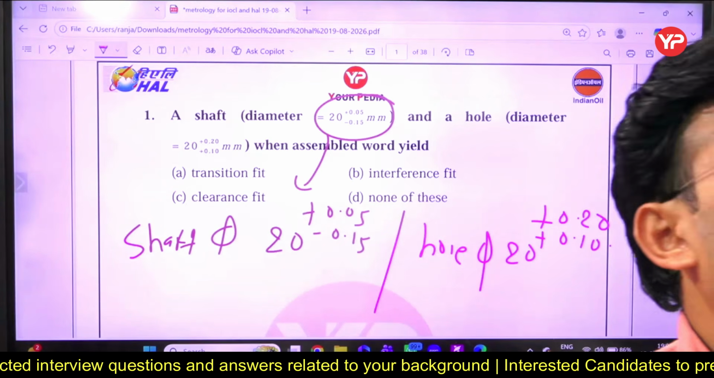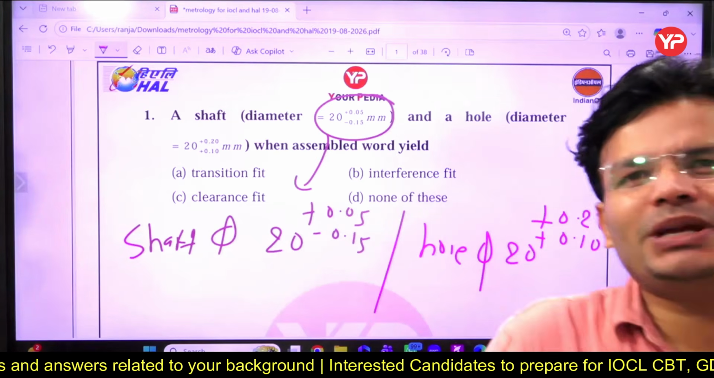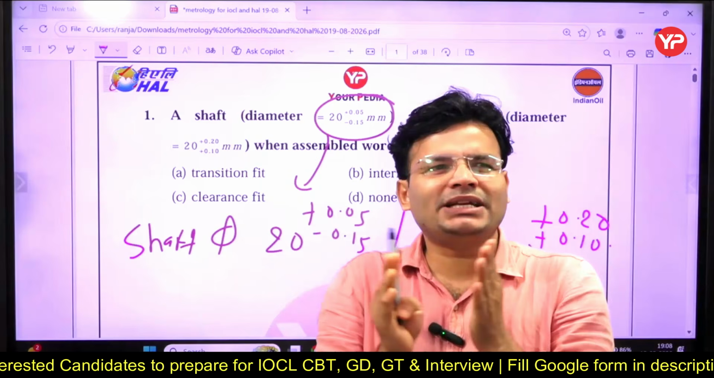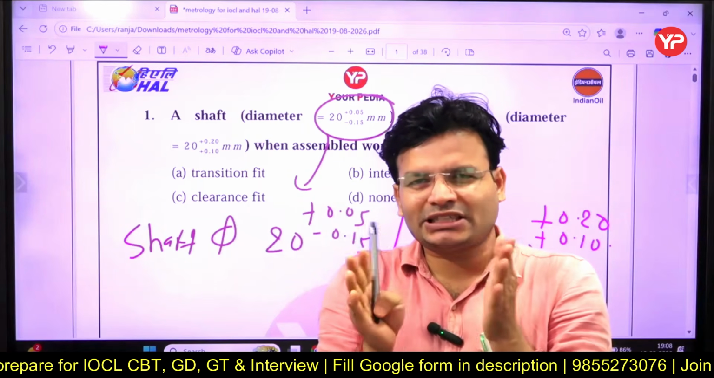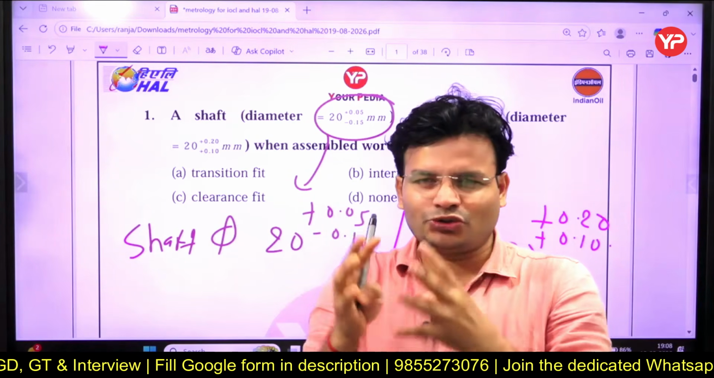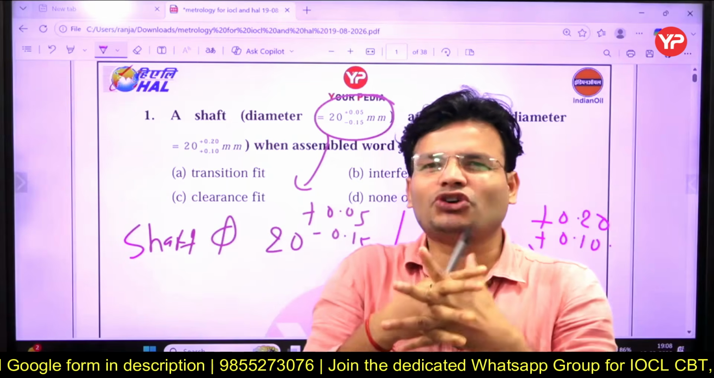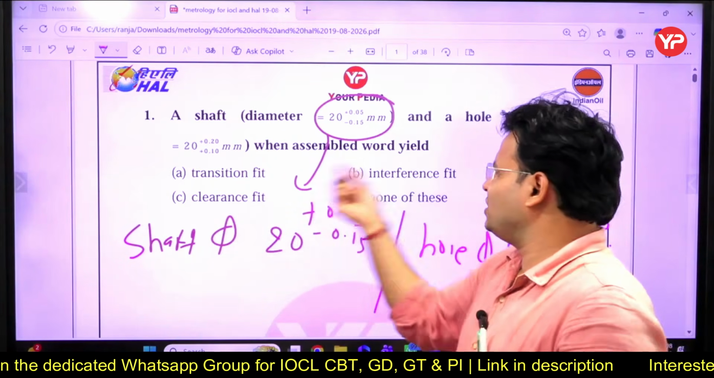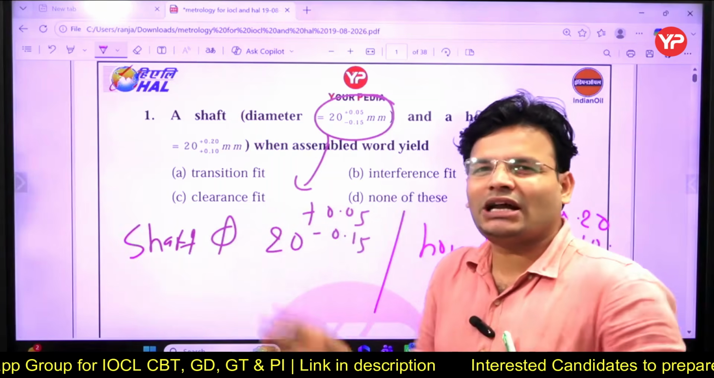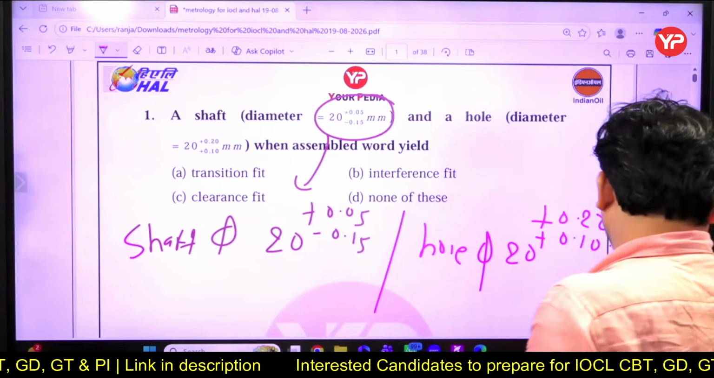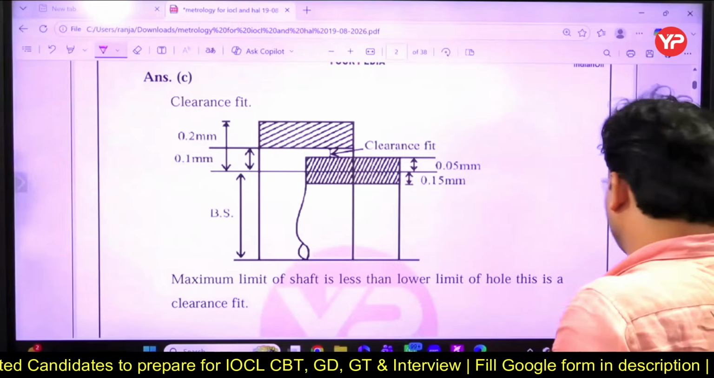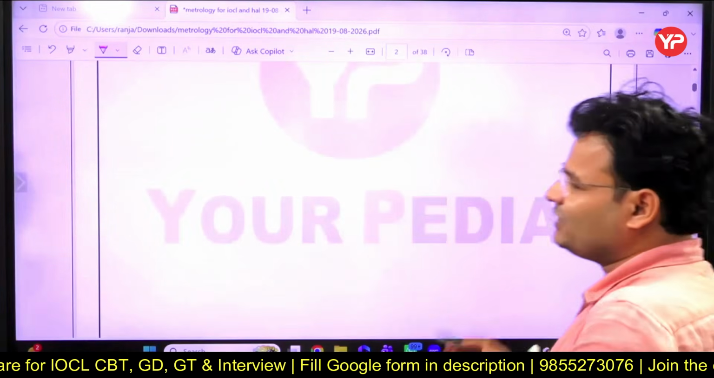Clearance. Okay, first question we can ask, sir, what do you mean by the fit? Always keep in mind, hole and shaft combination is called fit. Whenever you are going to combine the hole and shaft, then it is called fit, my dear friends. And there are different types of fit: transition, interference, clearance. These all are the types of fit. So here you have given the clearance fit, my dear friends.